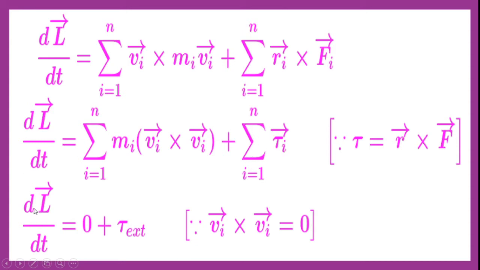Next, if we simplify dL by dt further, as we all know, the cross product of the same vector with itself will be 0. Hence Vi cross Vi becomes 0, and this first term becomes 0. Plus the second term, which is nothing but the summation of all the torques of the individual particles, gives the external torque acting on that system. Hence 0 plus this becomes tau external, because Vi cross Vi becomes 0.